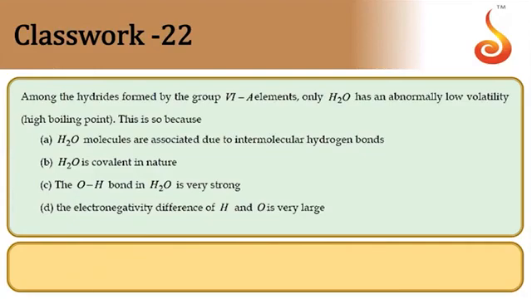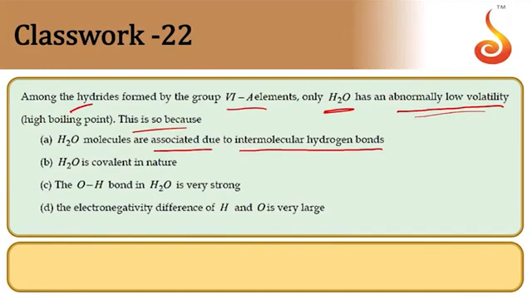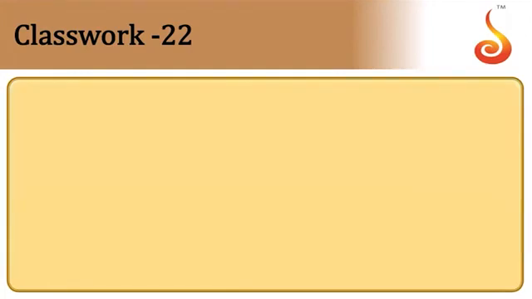Next, among the hydrides of 16th group elements, only H2O has abnormally low volatility, that is, a high boiling point. This is because of stronger hydrogen bonding between the molecules. So it is associated due to intermolecular hydrogen bonds. Therefore it exists as a liquid at room temperature, having a higher boiling point. So the answer is option A.